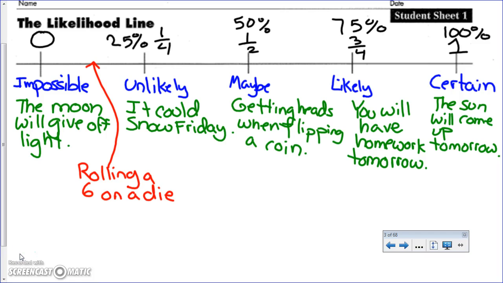Another one we could put on a line that would show it in between maybe and likely would be if I have 10 names in a jar and I've got 6 girls and 4 boys in it. If I want to pull a girl's name out, I have a 60% chance of that happening. So that's going to fall a little past 50.